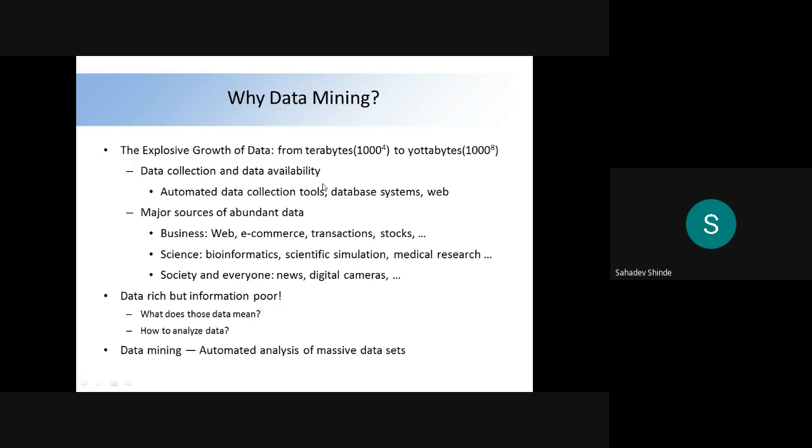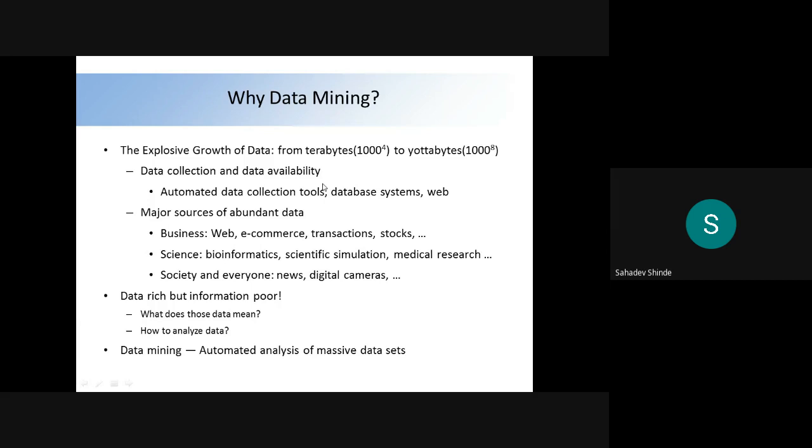From science it is bioinformatics, scientific simulation, medical research. From society and individuals, we are also responsible for generating the abundant data through our laptops and smartphones. That is the news, digital cameras.